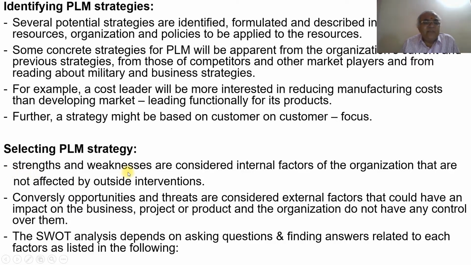In that, strengths and weaknesses are considered internal factors of the organization that are not affected by outside interventions, because the strengths and weaknesses of the organization depend only on internal factors. It will not have any impact from outside interventions. Conversely, opportunities and threats are considered external factors, because if you don't get the opportunity from the outside, if you don't get the product to be manufactured or developed, then that is a problem. Or you are going to get threats. What are the different types of threats? Because of the huge cutthroat competition, you may not be able to get the product for your organization. So these threats are considered external.